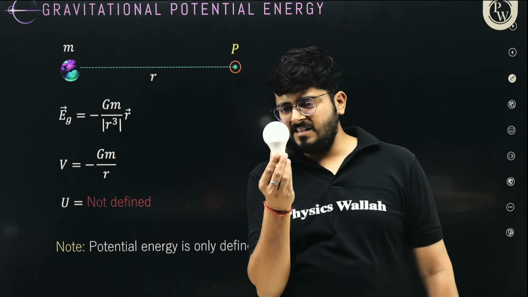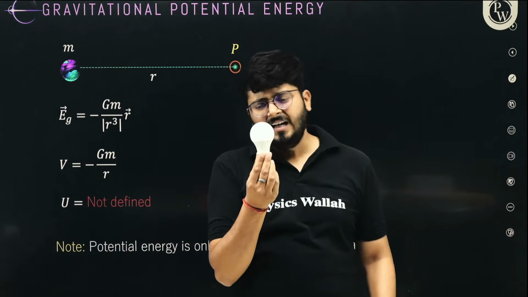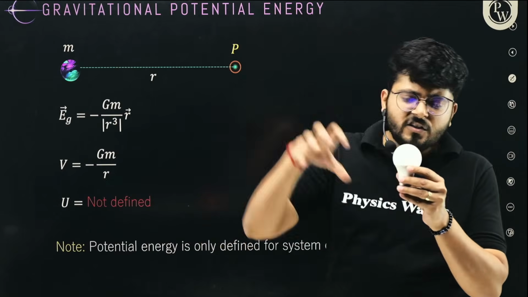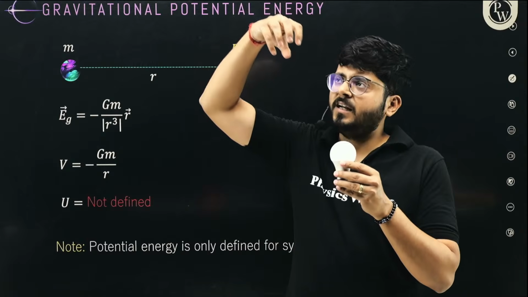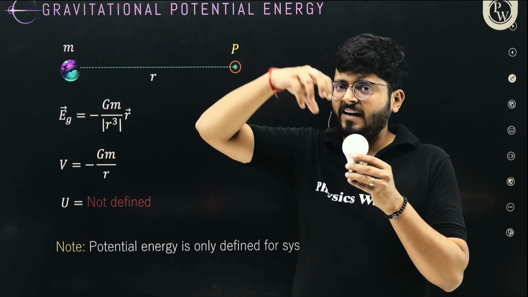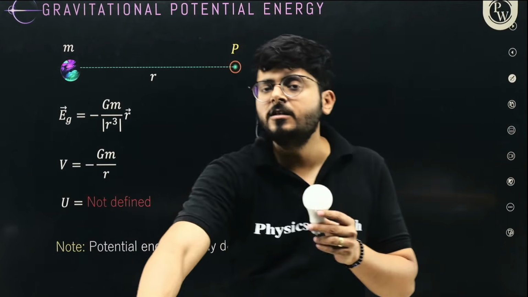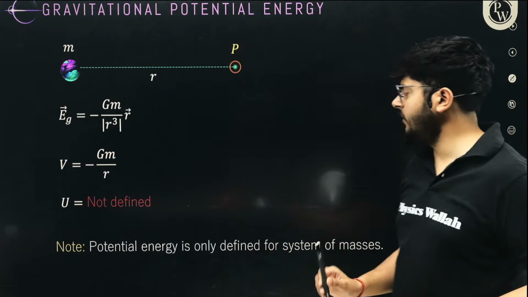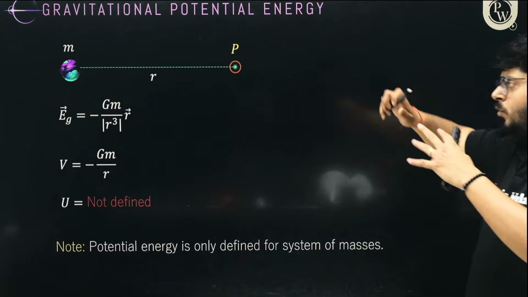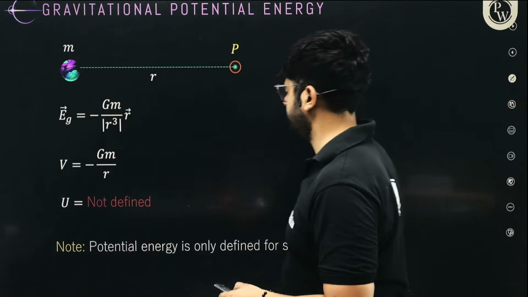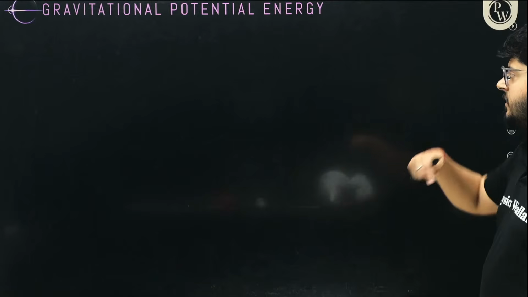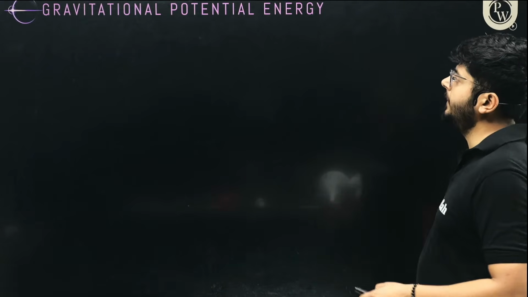This particular mass is creating a gravitational field around itself. It will not store any energy in itself. But inside the gravitational field of this mass, if I take another object and I try to move it in that, if I try to do some work, so in that system a potential energy can be defined. So potential energy is always defined for a system. It is stored in the system. Energy is not stored in the ball, energy is stored in the system of earth and the ball.